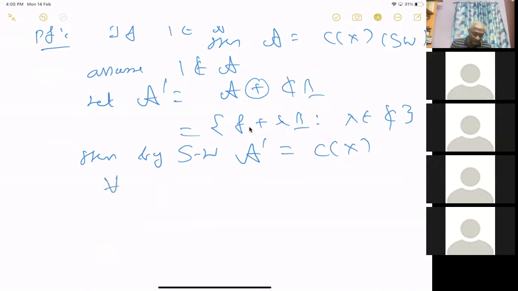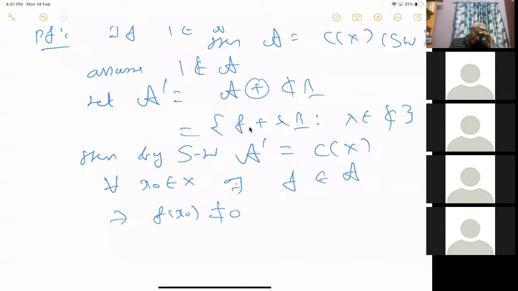This just means for all x naught in X, there exists an f in A such that f of x naught is not equal to 0. That's what it means. I want to say that there exists an x naught such that f of x naught equals 0 for all f.